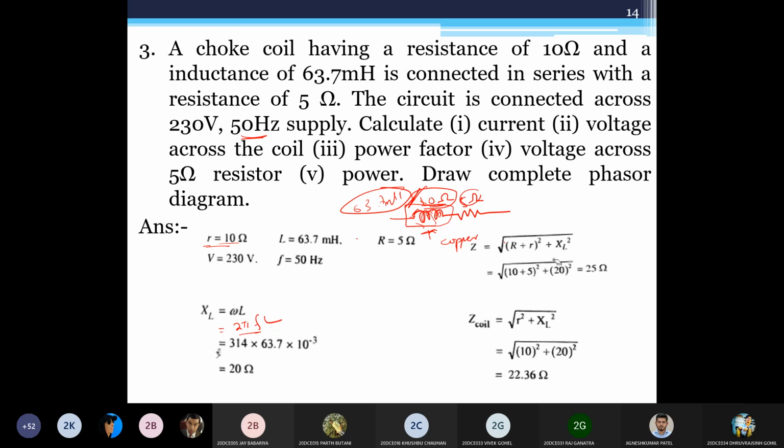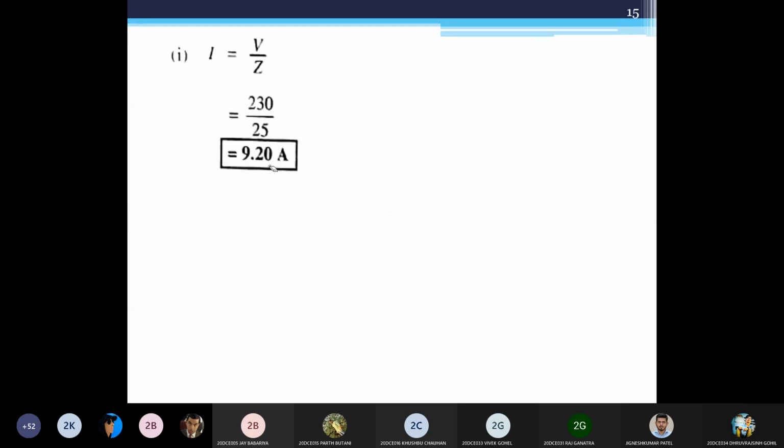So now I can find out my current. I is equal to V by Z. Here which Z do you have to use? The overall circuit's, this one. So V by Z, we get 9.2 ampere.